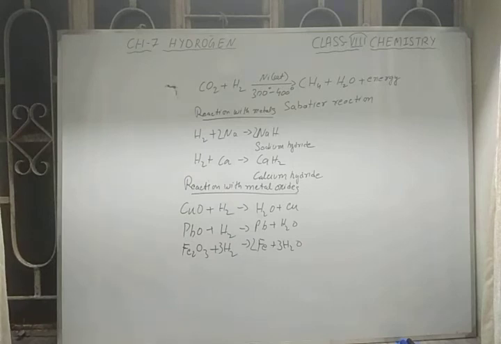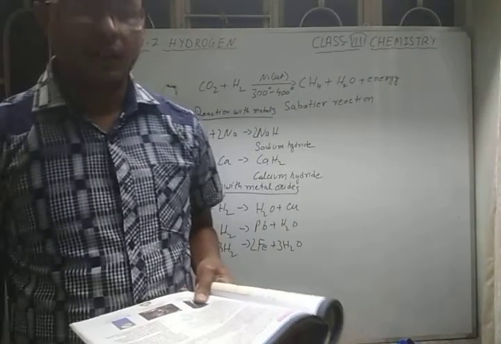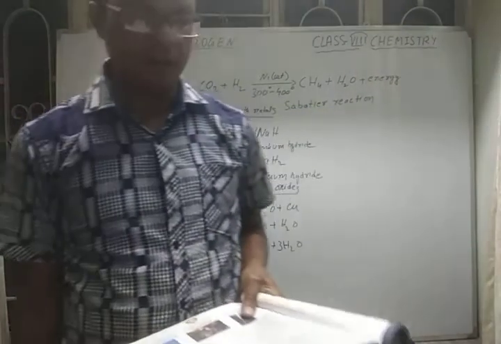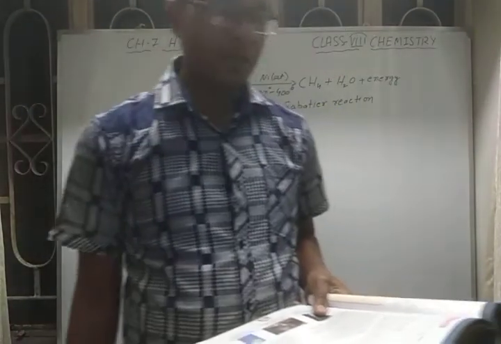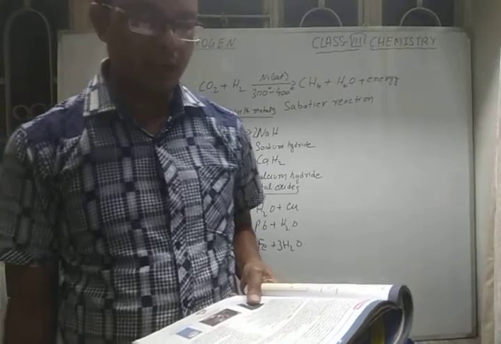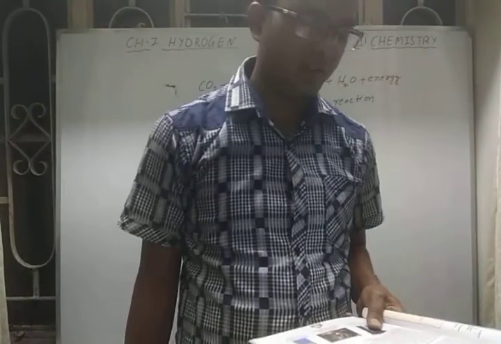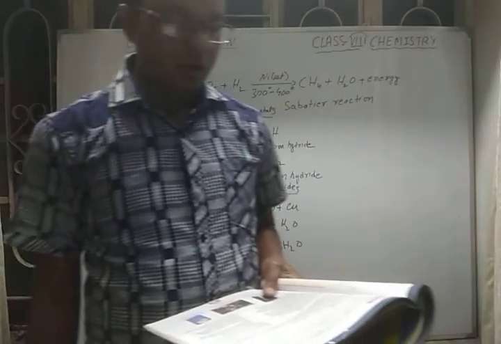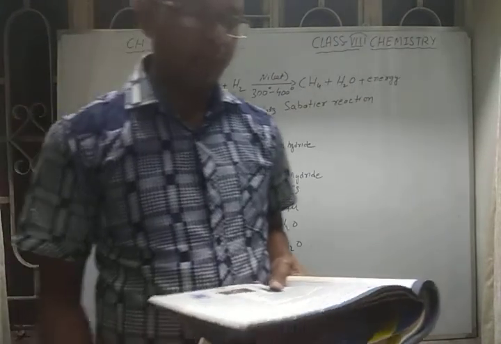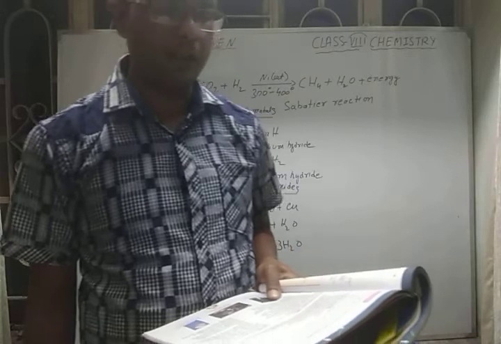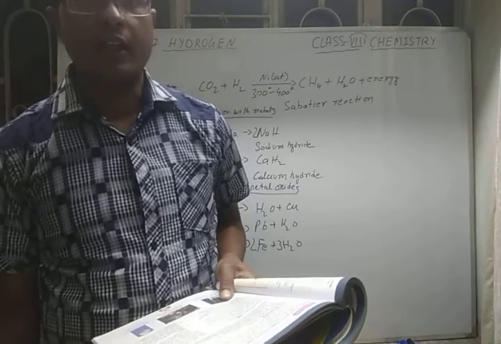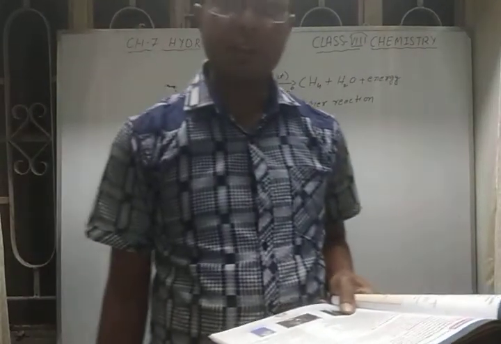Since it is the lightest element, it was once used in weather balloons, but since it is also a very explosive gas when it comes in contact with oxygen, nowadays we are not using it in weather forecasting balloons. Instead of that, we are using helium gas. Now hydrogen is used for the preparation of ammonia, which is called the Haber-Bosch process.